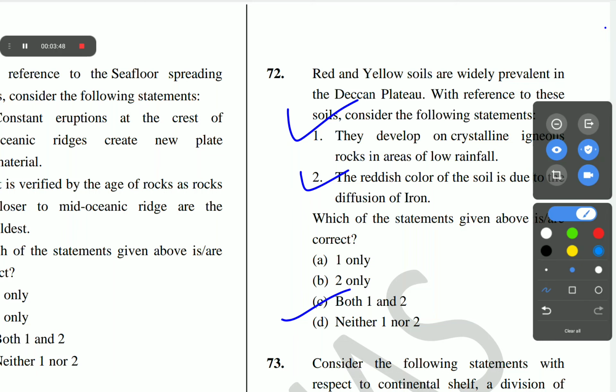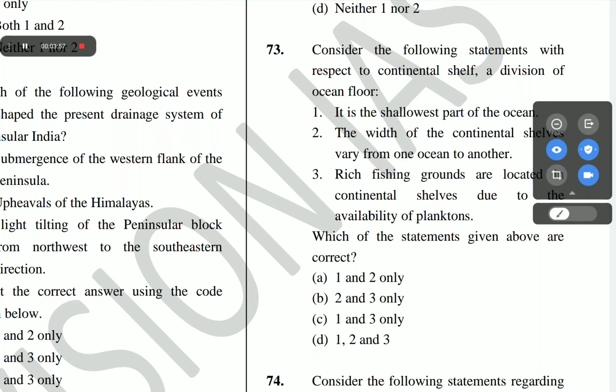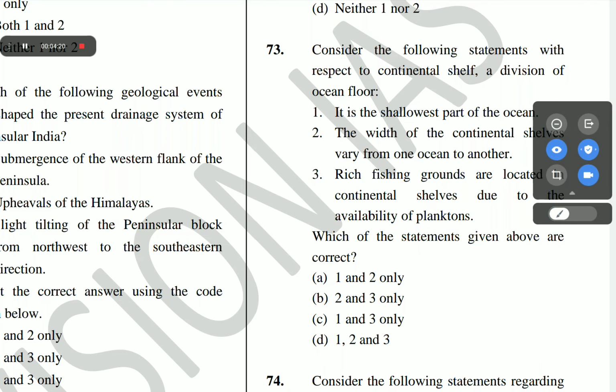The next question is question number 73. Consider the following statements with respect to the continental shelf, a division of the ocean floor. It is the shallowest part of the ocean. The width of the continental shelves varies from one ocean to another. Rich fishing grounds are located in continental shelves due to the availability of planktons. Which of the statements given above are correct? The correct option of question number 73 is D: 1, 2 and 3. All the options are correct.